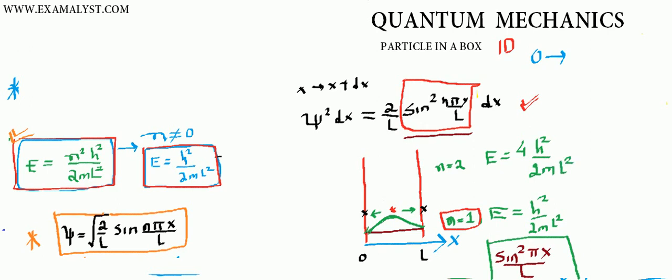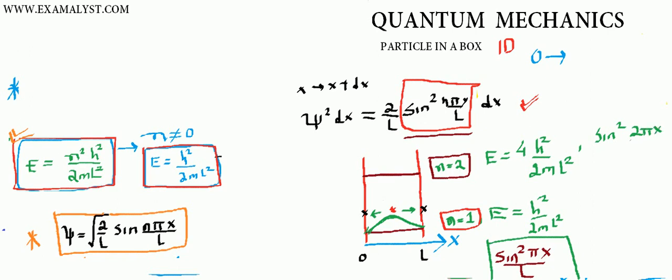Since the energy is higher, I want to draw my diagram somewhere around here. It does not mean the electron has gone up, that's a bad thing to think. It just means that the next energy level is somewhere at the top. If the electron is in a state of n equals 2, then its energy is more. Now, what is the probability function? The probability function will depend on sin squared (2πx/L).